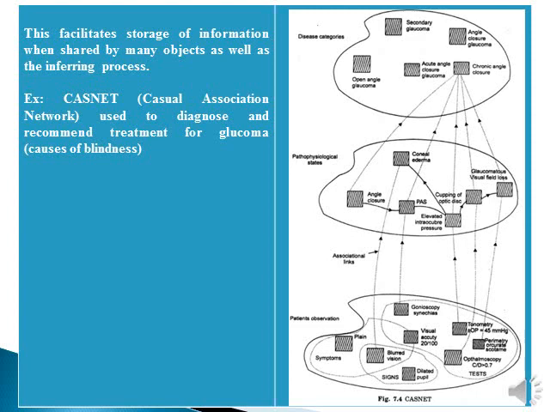One such example is CASNet, which is nothing but Causal Associational Network. It is used to diagnose and recommend treatment for glaucoma, one of the leading causes of blindness. The network shown in the image is divided into 3 planes, and it is nothing but the CASNet. The different knowledge types are patient observation, pathophysiological states, and disease categories.